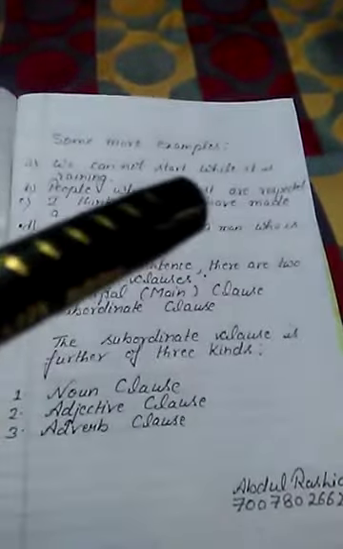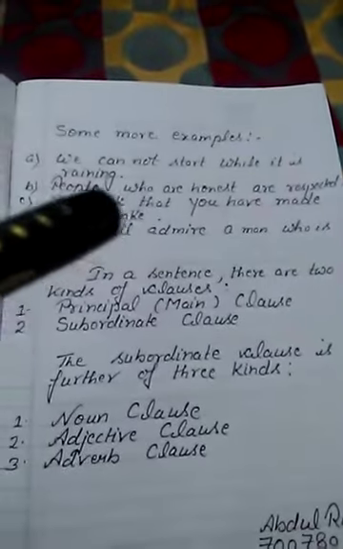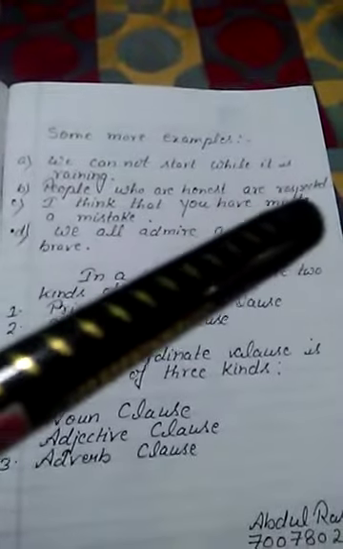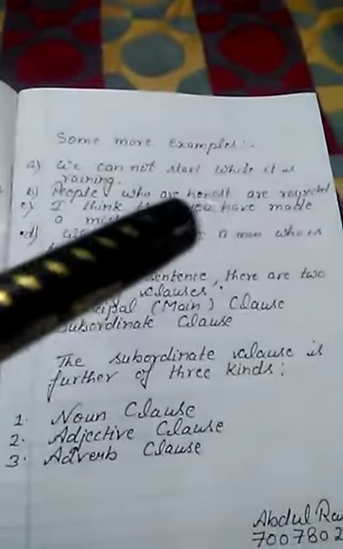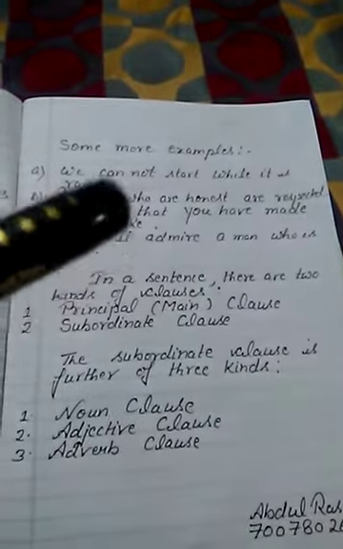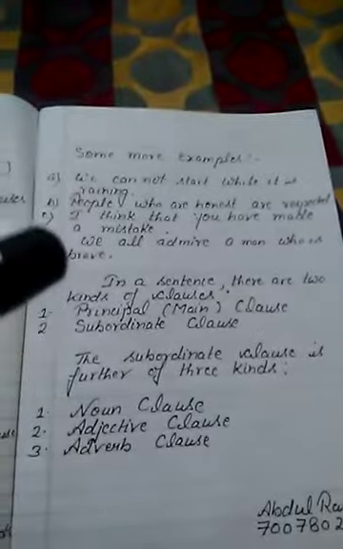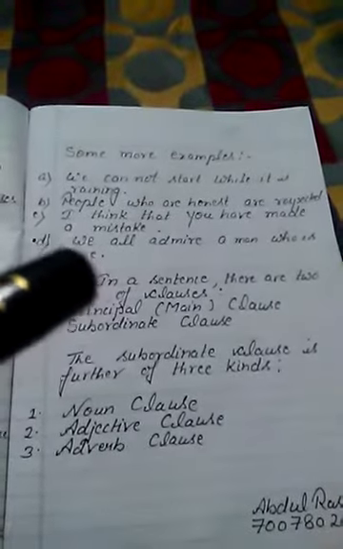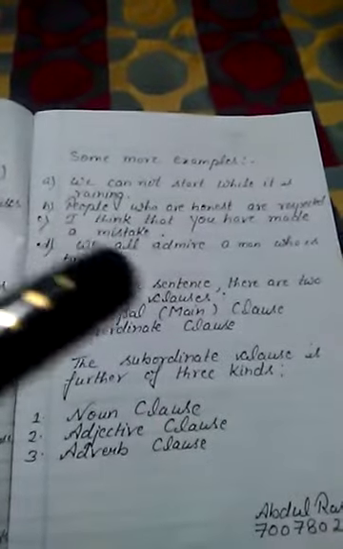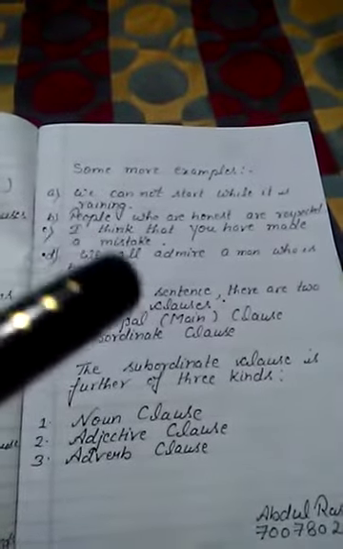Second, people who are honest are respected. In this, "who are honest" is the clause. "Who" is the subject, "are honest" is the predicate. Third, I think that you have made a mistake. "You have made a mistake" is a part of the sentence, and "you" is the subject and "have made a mistake" is the predicate. So "you have made a mistake" is the clause.